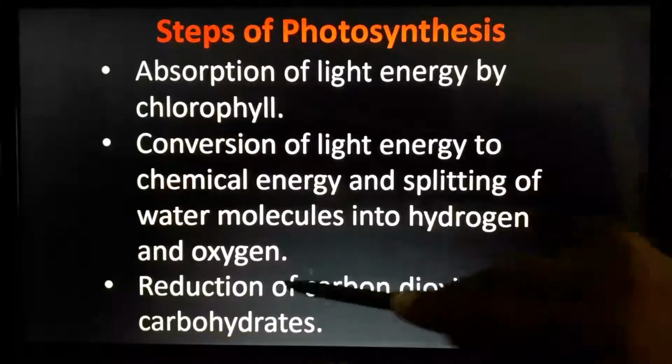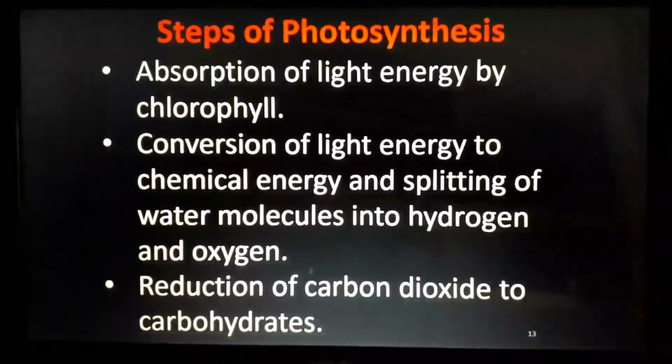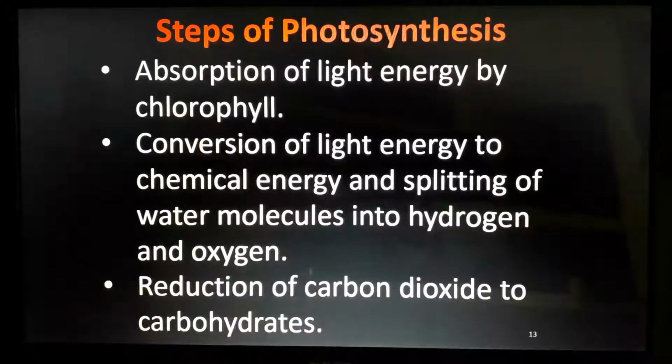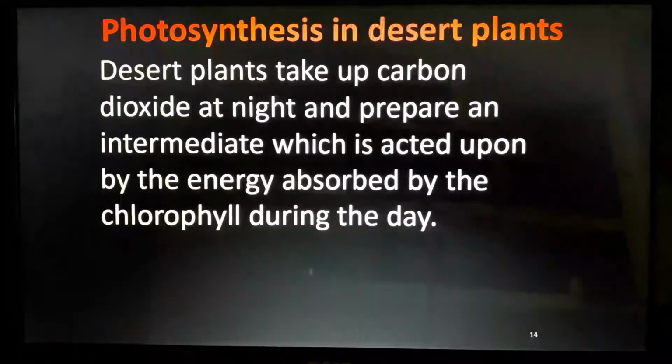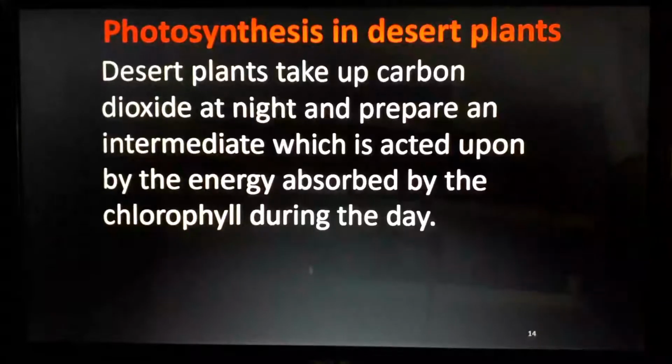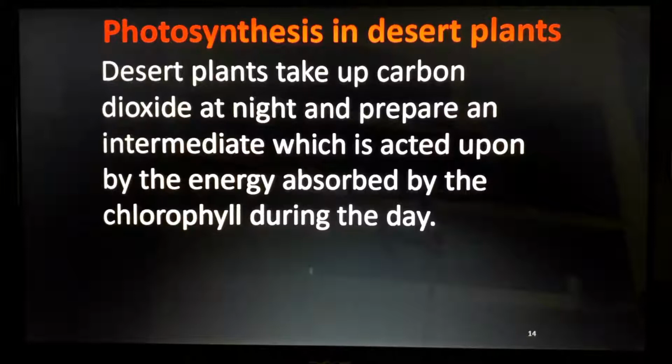Oxygen is removed, and the oxygen is expelled into where? To the atmosphere as free oxygen which we can breathe. So that is the main part of photosynthesis. So photosynthesis in desert plants, how are they doing it?